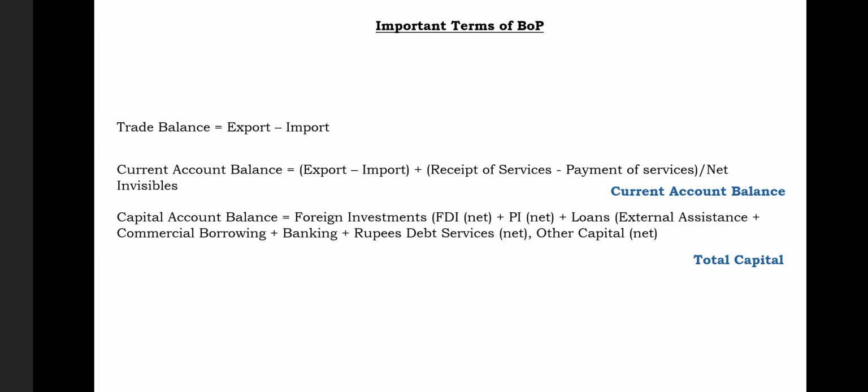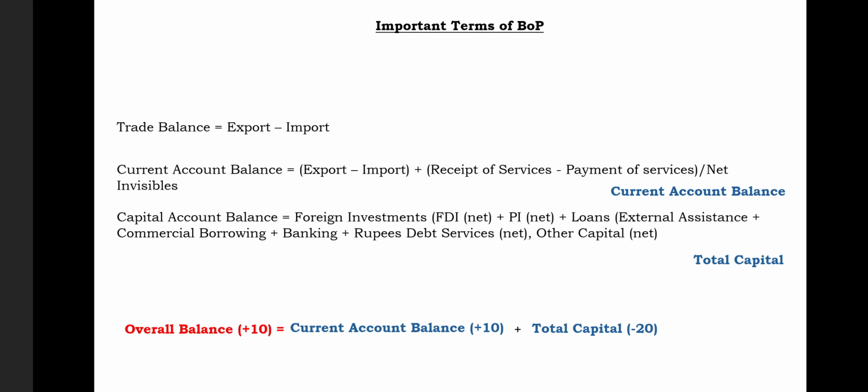So current account balance, in current account it is known as current account balance, and in capital account we call it total capital. So total capital, according to our previous example, was minus 20. We will add the current account balance, and we know the sum total will always be called overall balance.